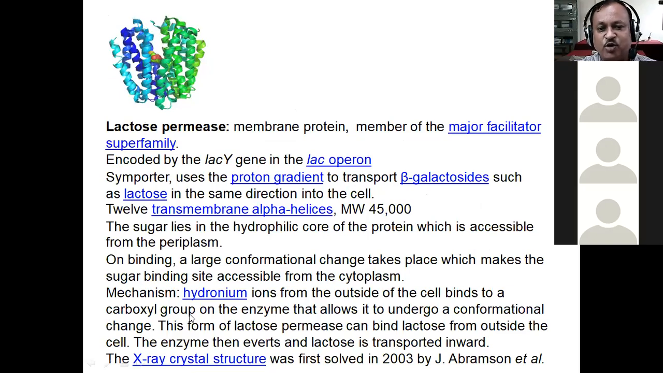Okay, so there are some more details which are given, which I'm not going to read now. I think you can read it on your own. For example, it is a 12 times membrane spanning protein. Okay, there are 12 transmembrane alpha helices. The molecular weight is 45,000. Right, the transport is by symport mechanism.